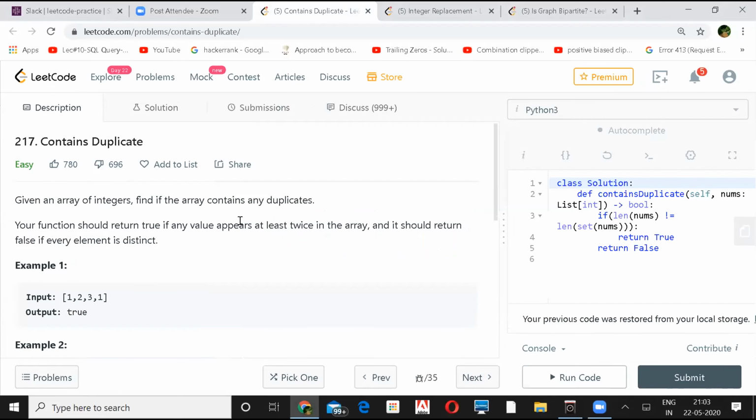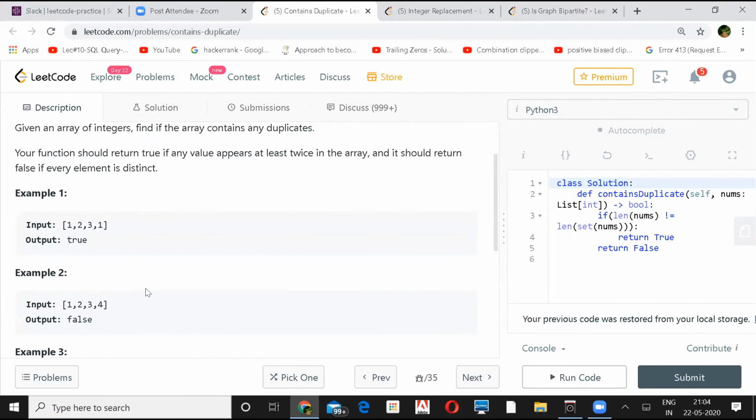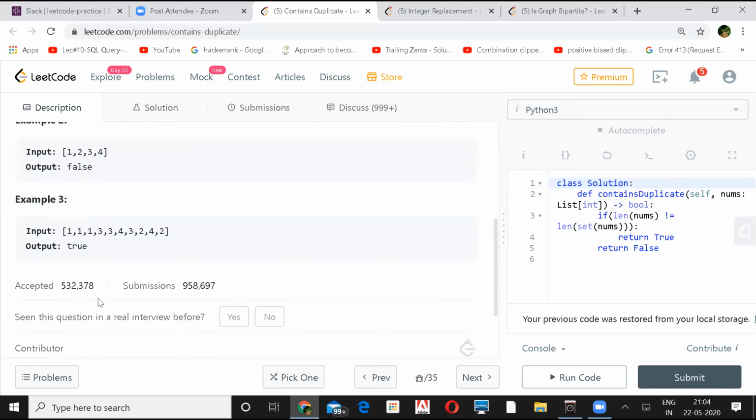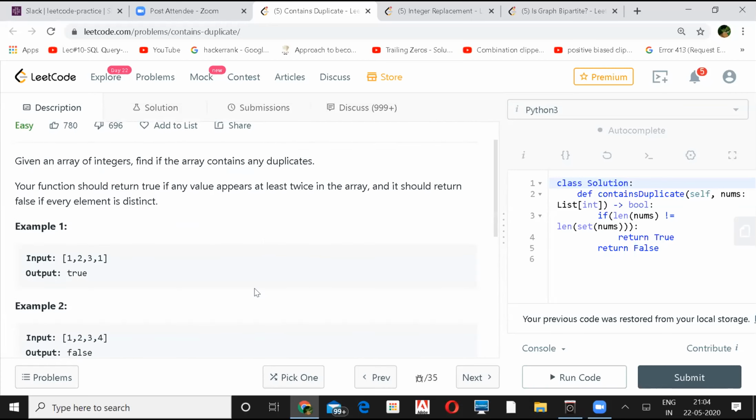So our first question is Contains Duplicates. We are given an array of integers and we need to find if the array contains any duplicates. Our function should return true if any value appears at least twice in the array, and it should return false if every element is distinct. So here one is repeated, so we have true, and here all the elements are distinct, so false, again true, and so on. Any queries in the question or approach?